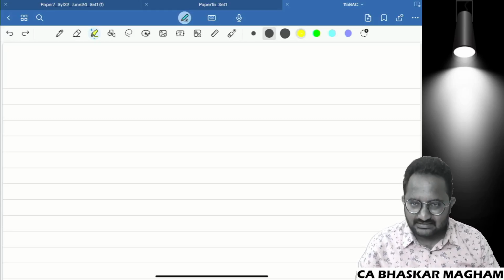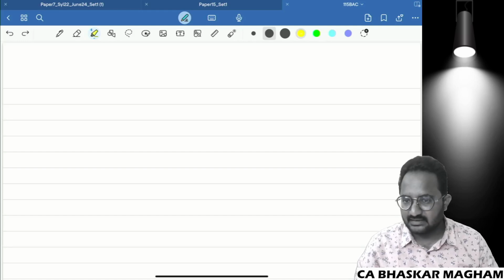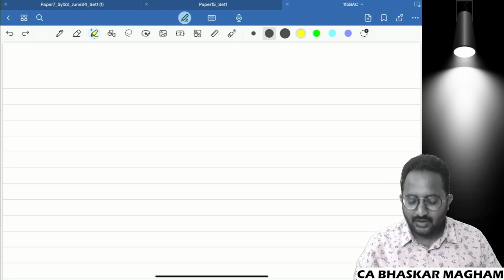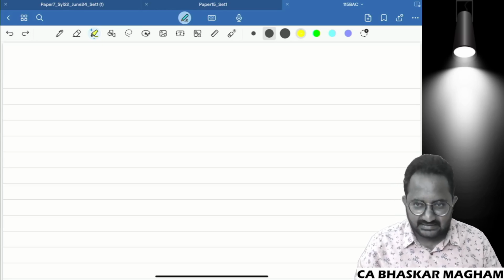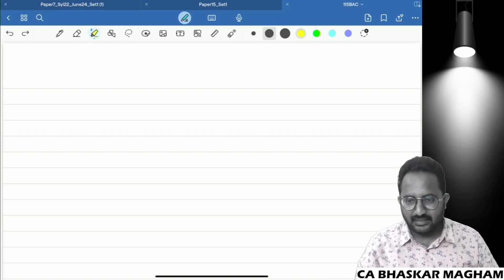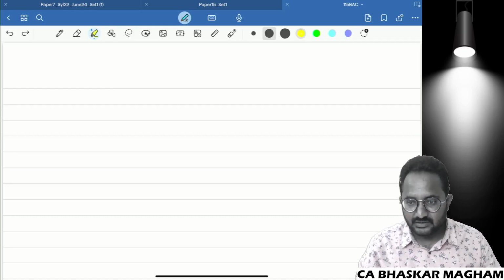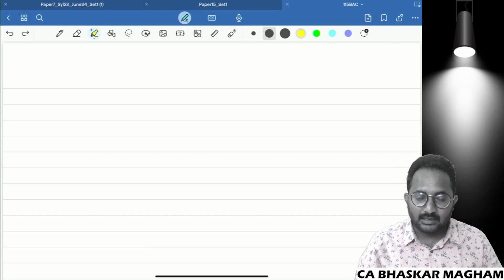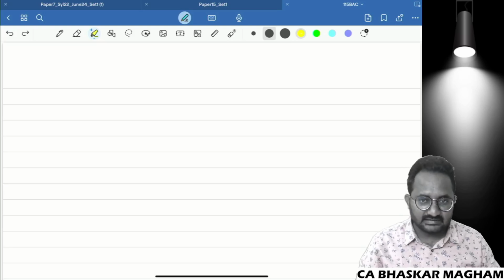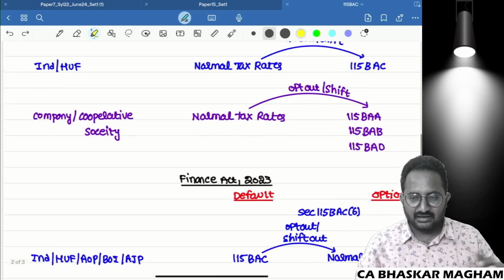Here we are going to discuss the Section 115BAC amendment made in the Finance Act 2023. What is the reason why we are discussing Section 115BAC right now? Because for the last 1.5 months, I have received many messages from students with respect to the applicability of Section 115BAC and about that amendment also. That's why I am going to discuss Section 115BAC in a quick manner.